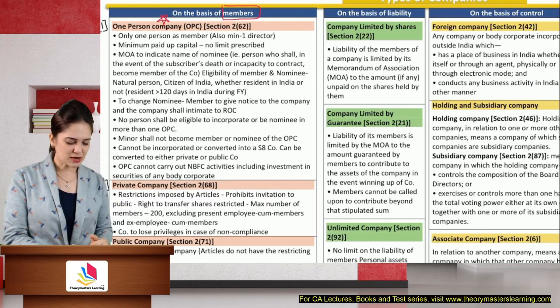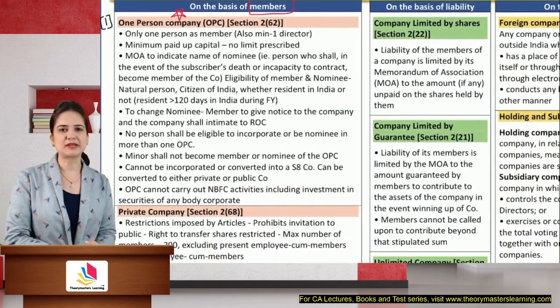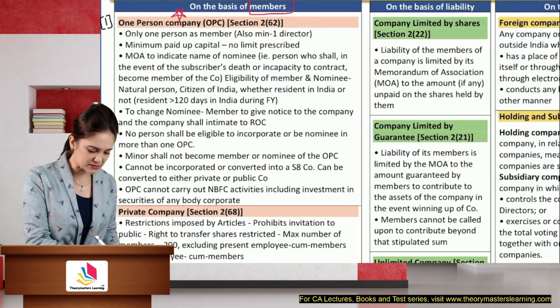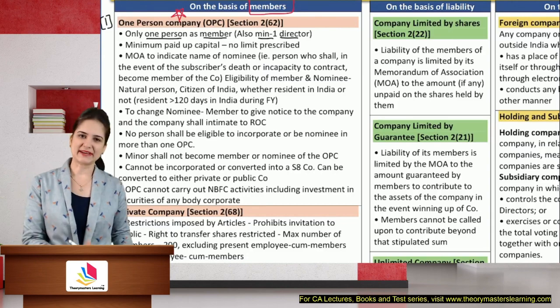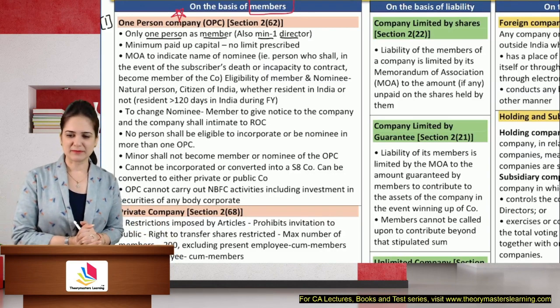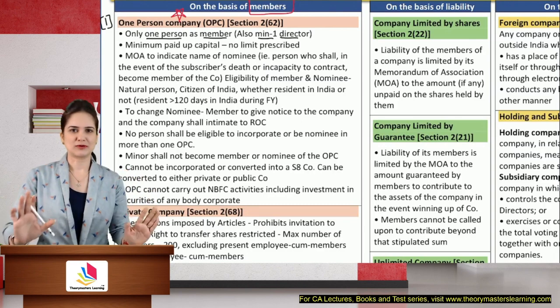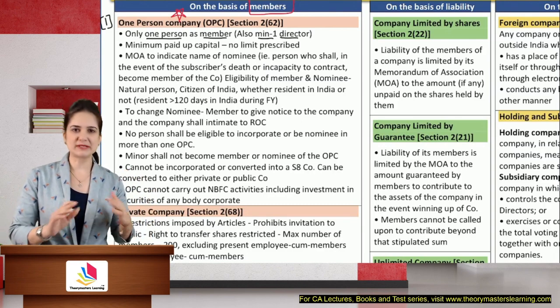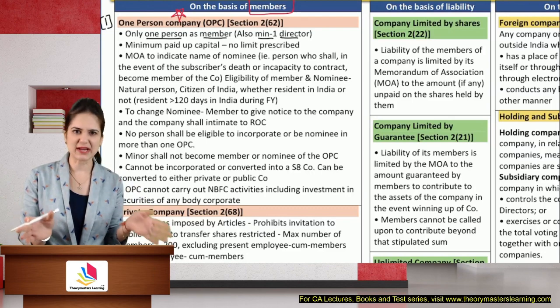All right, students. Now, what is a one-person company? In this, we have minimum 1 member. One person acts as a member, and we have minimum 1 director. So 1 member, and maximum also we have only 1 person. Why not incorporate a private company? Because he wants to do business alone. So it is a very good option for people who wish to do their business alone and they don't want to start a proprietary and unorganized kind of business.